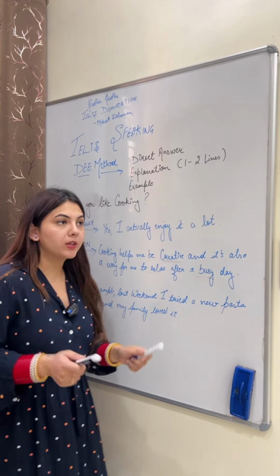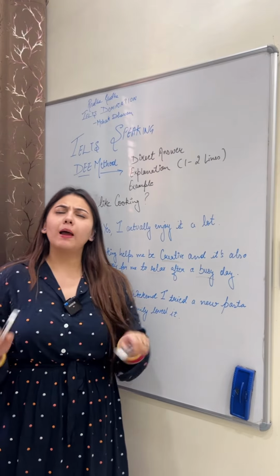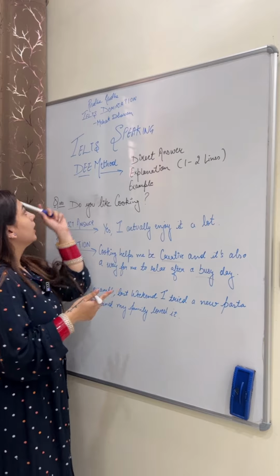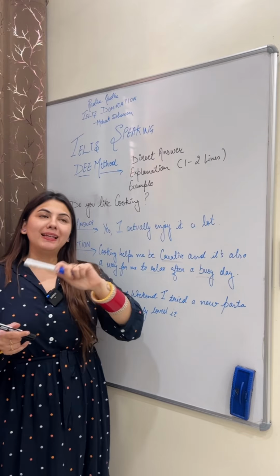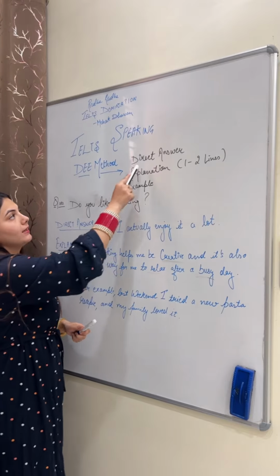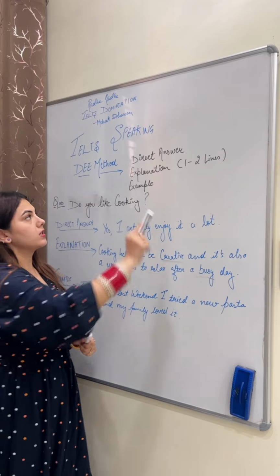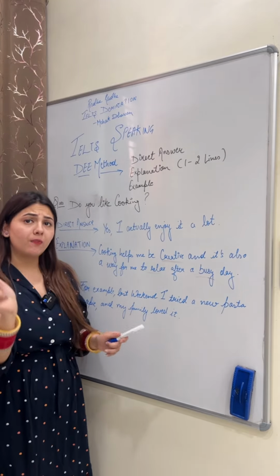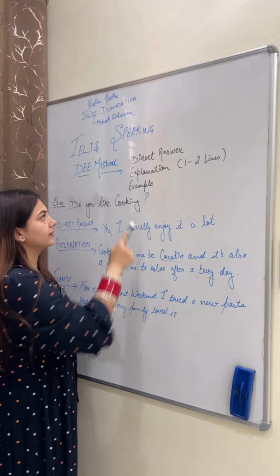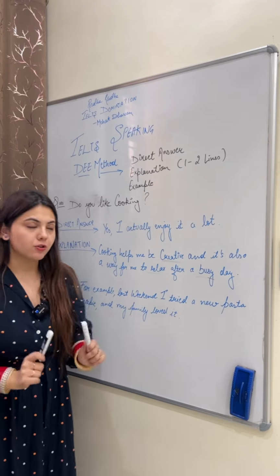So मैंने सुबह एक poll डाला था that do you know the D method and I got very mixed responses. So come let's see that what is D method. This is used in your IELTS speaking mainly part number 1 but part number 3 के अंदर भी use हो जाता है. So it says D. D stands for direct answer, E stands for explanation. Part number 1 के लिए है तो for 1 to 2 lines. अगर part number 3 के लिए तो for 2 to 3 lines. And one example, of course.